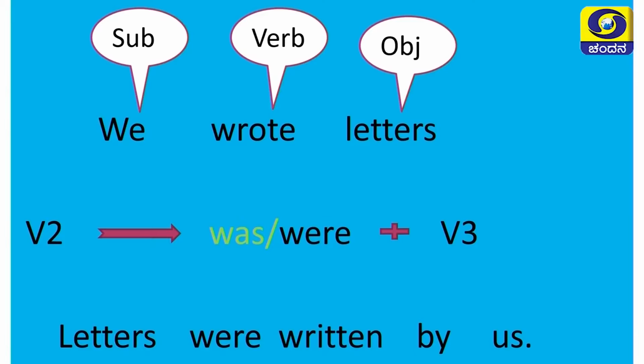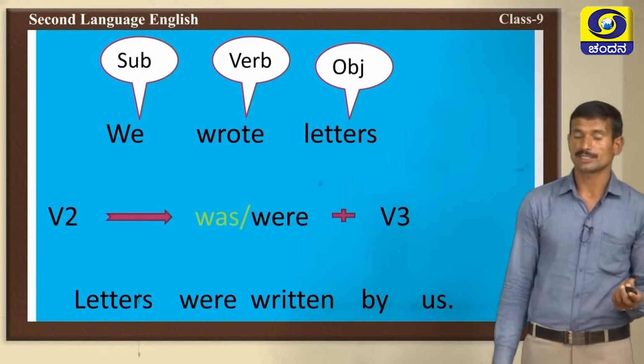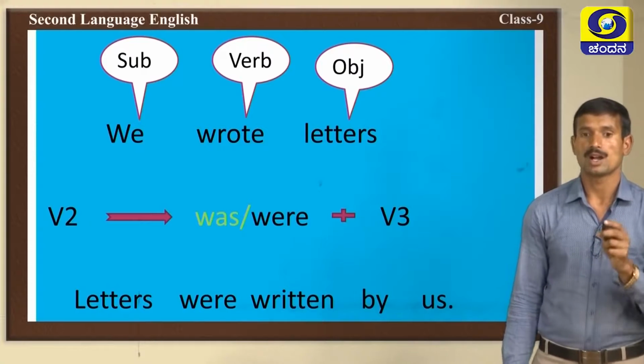We should use letters were written by us, because wrote is verb 2 form. In the verb 2 form, we should use the formula: verb 2 changes into was or were plus verb 3. These are the changes you should follow when you want to change the active voice sentence into passive voice.